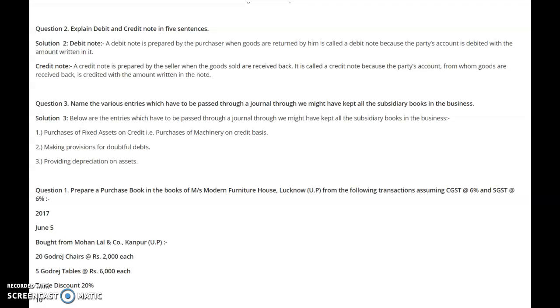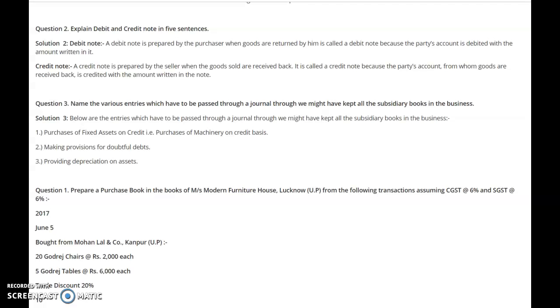Now, how these different subsidiary books are prepared? Please note down that there are certain common rules to prepare the purchase book, sales book, purchase return or return outward book, or sales return or return inwards book. There are common rules which you have to understand to prepare these four important types of books. The rules will remain the same whether you prepare the purchase book, sales book, return inwards book, that is sales return book, or return outward, the purchase return book. Now what are those rules?